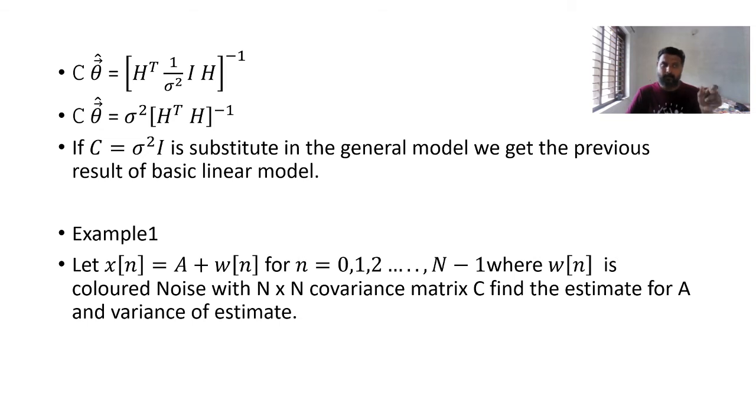If you go for the plain linear model approach, you will think you have written the correct thing, but because of that simple word, colored noise, you have to go for the extension of the linear model. If you go for the linear model, you will not get full marks; it will be completely wrong.